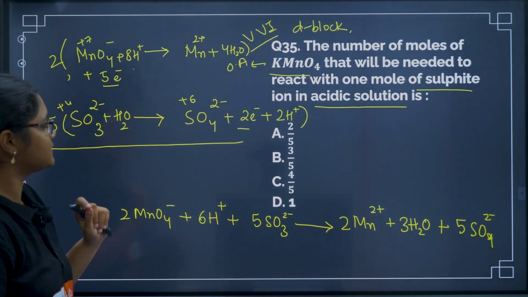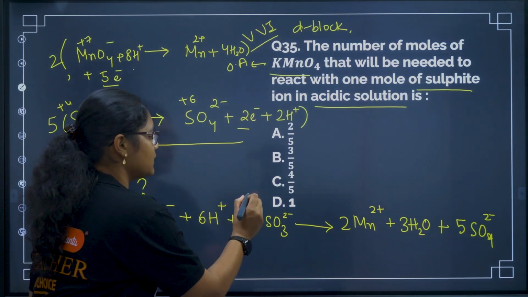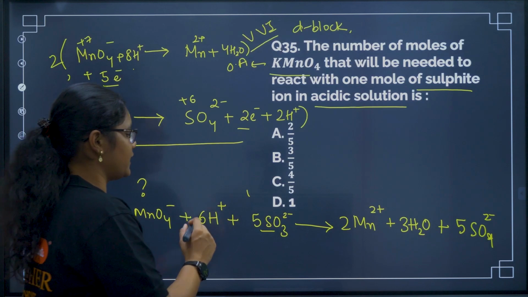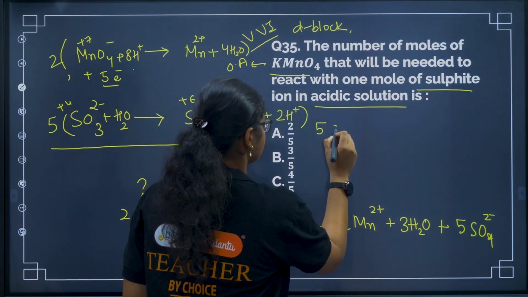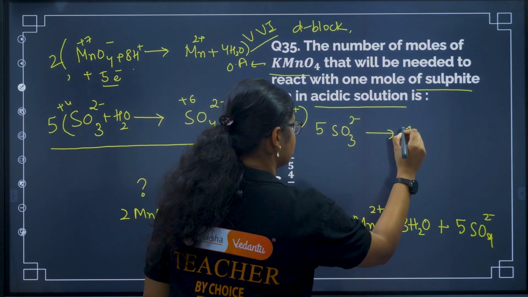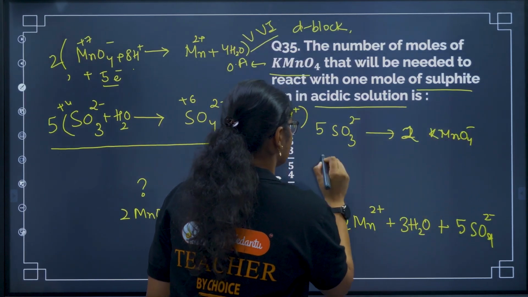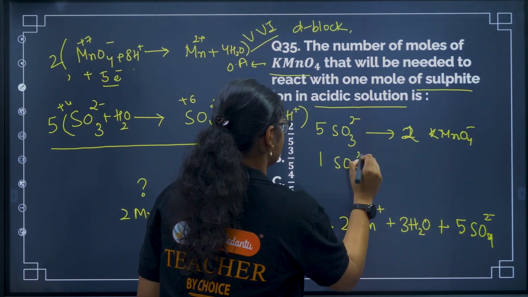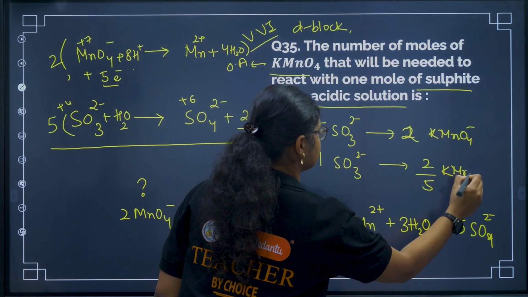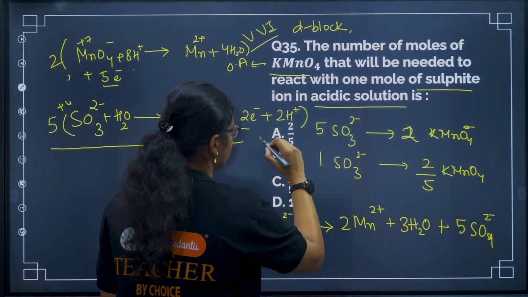Now the question is asking how many moles of KMnO4 are required to react with 1 mole of SO3 2 minus. If we see the stoichiometry of this reaction, what I can say, 5 SO3 2 minus reacts with 2 moles of KMnO4. Then 1 SO3 2 minus will react with 2 by 5 moles of KMnO4. Okay, KMnO4. So the answer here will be 2 by 5.